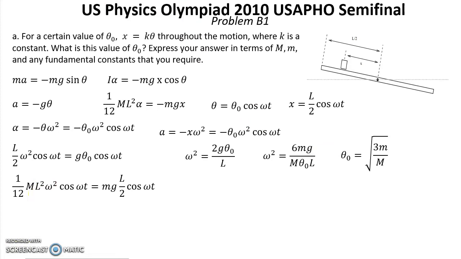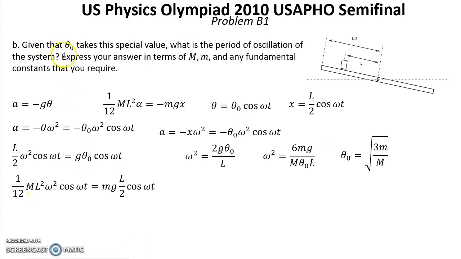Question B. Given that θ0 takes this special value, what is the period of oscillation of the system? Express your answer in terms of M, m, and any fundamental constants you require.